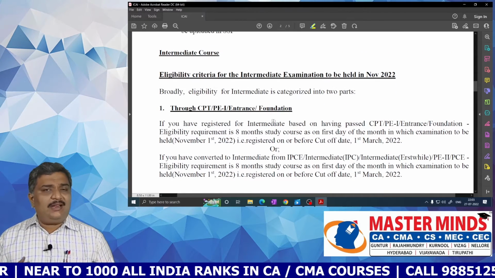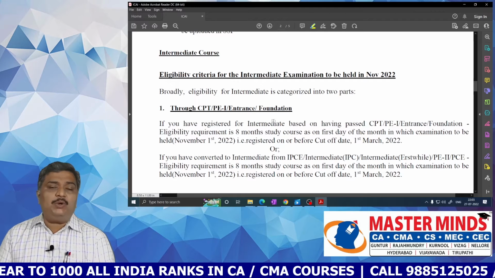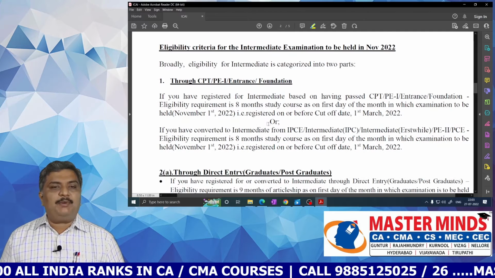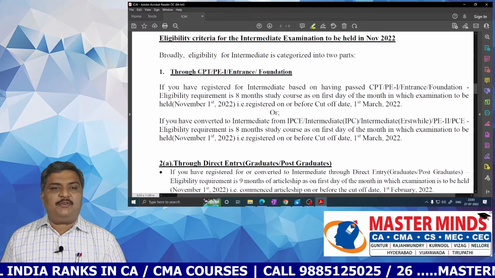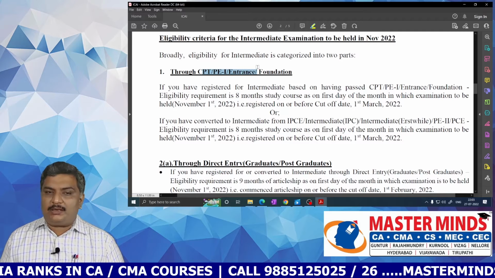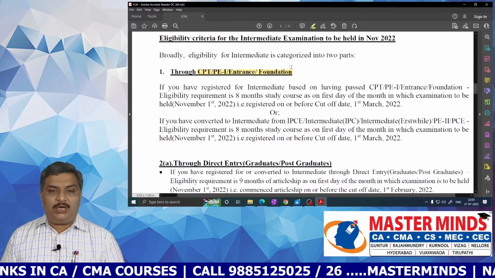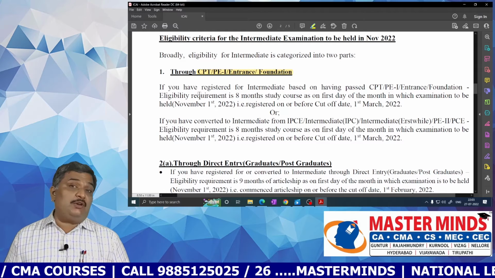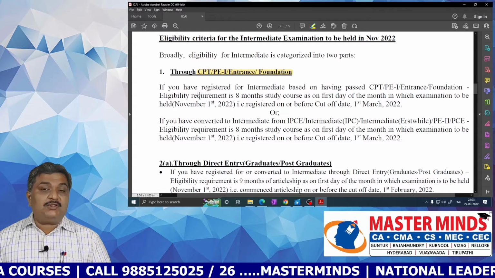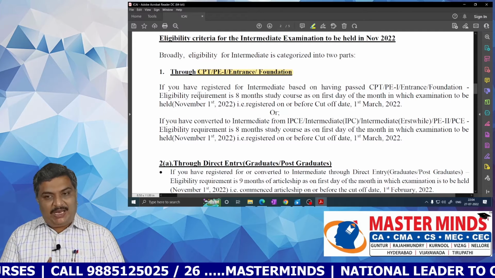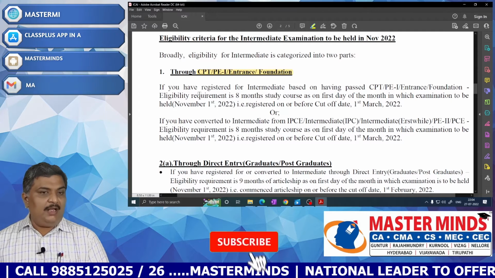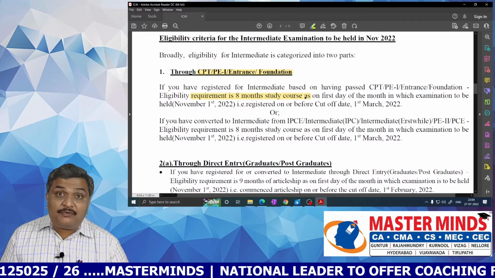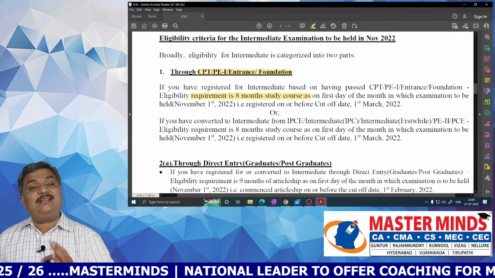Now coming to the intermediate course. If any candidate wants to appear in the November 2022 CA intermediate examination, what is the eligibility criteria? For example, if a student is coming from CPT or PE1 or through entrance or through foundation, and has registered for CA intermediate based on passing either CPT or PE1 or entrance or foundation, then the eligibility requirement is 8 months of study course as on the first day of the month in which the exam is conducted.